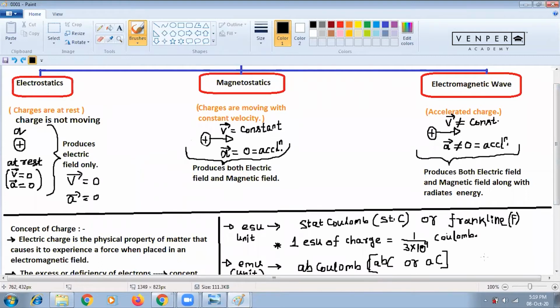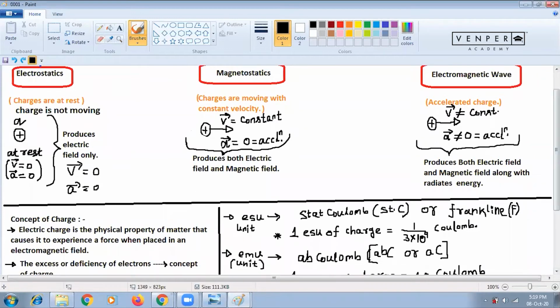Okay, good. Now see, concept of charge. Understand about the concept of charge? Yes, Niveta, I'll send you.